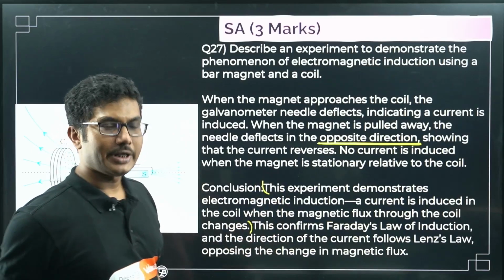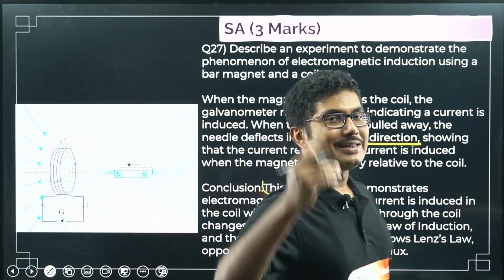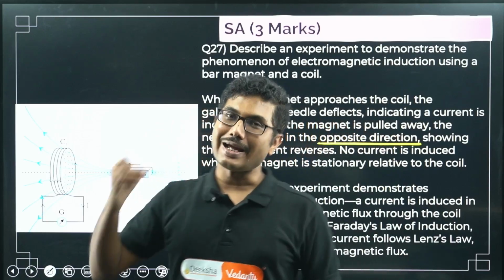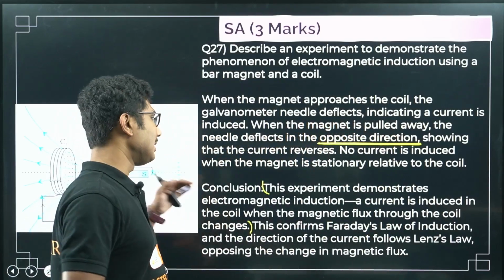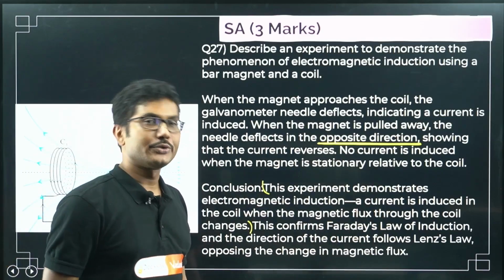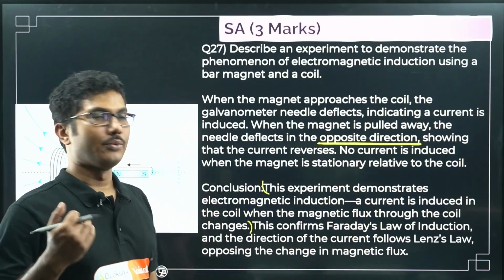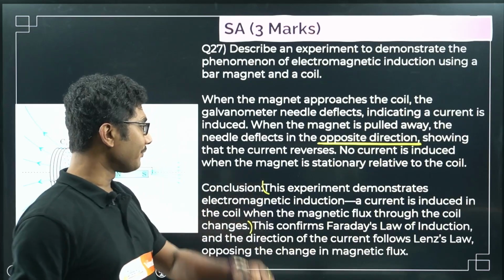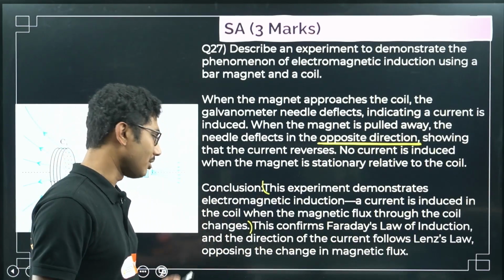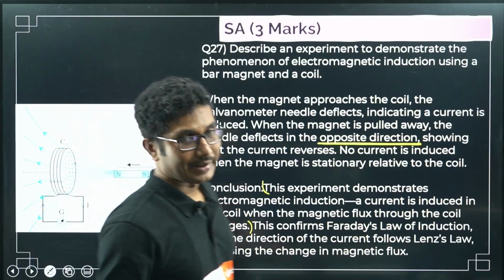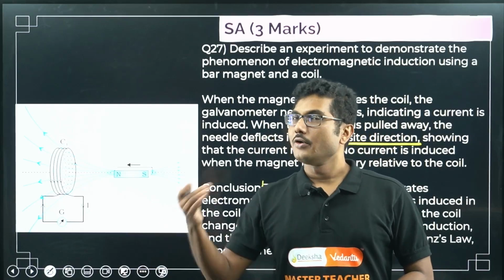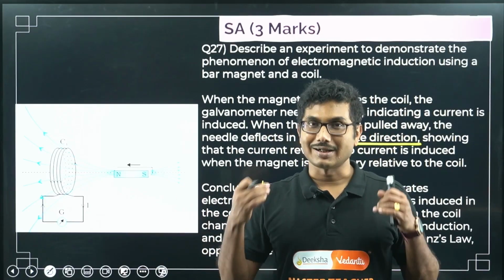This demonstrates that when the flux changes in the coil, there is an induced EMF. You can write in your own words. Not necessarily whatever I have given you. If you have understood, you can write it using your own words. This confirms Faraday's law of induction, and the direction of the current follows Lenz's law, opposing the change in the magnetic flux. This is optional. You can write it. It will create a good impression of you. If the teacher sees, okay, this student has understood the concept.